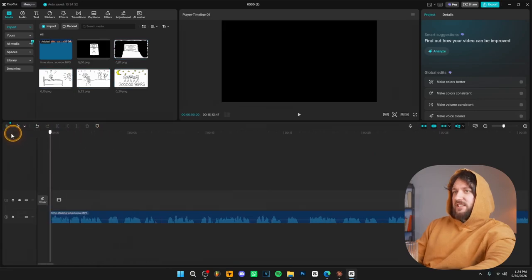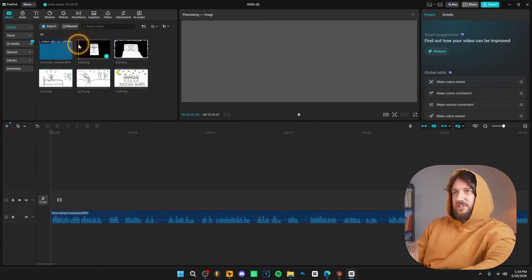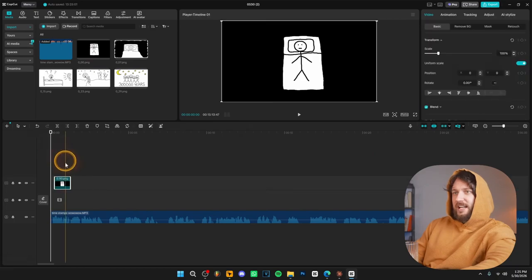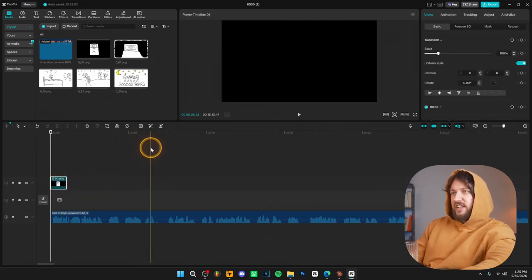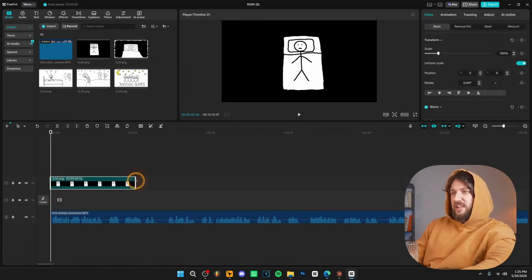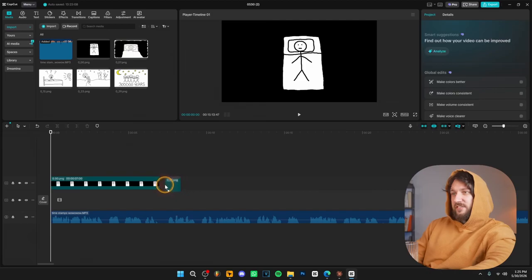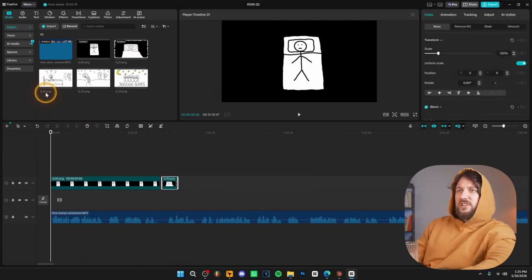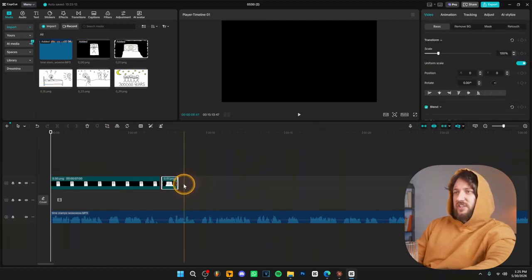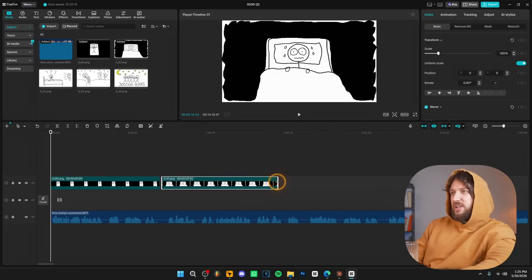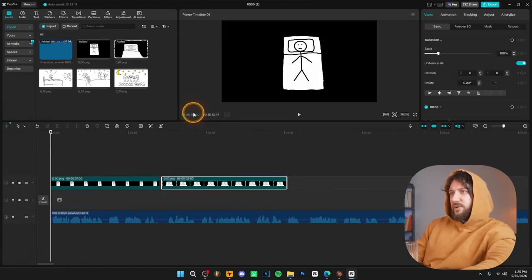And now basically, based on the title of the image, this one over here is 0 seconds, you add it until 7 seconds over here because the next image should start at 7 seconds. As you can see, the second image says 0.07, which is 7 seconds. Then the third image starts at 0.15 seconds. That means we need to drag the second image until 15 seconds over here. We can see over here.